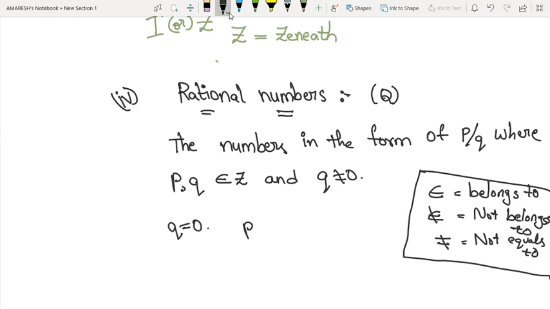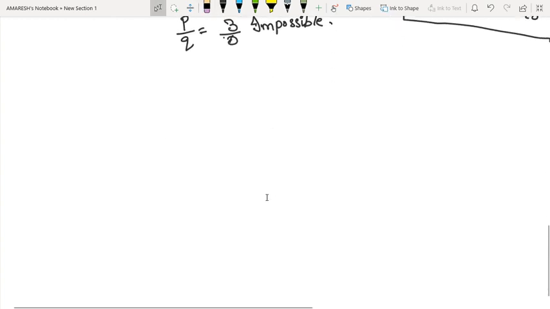Suppose P equals to 3. P by Q equals to 3 by 0. Can you divide any number with 0? It's hardly impossible. That is the reason why Q is always not equals to 0.